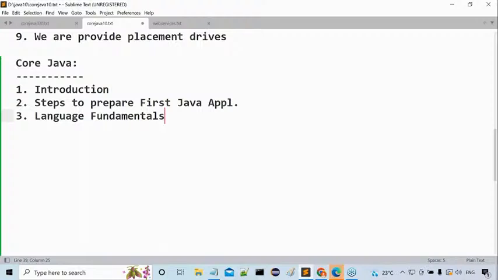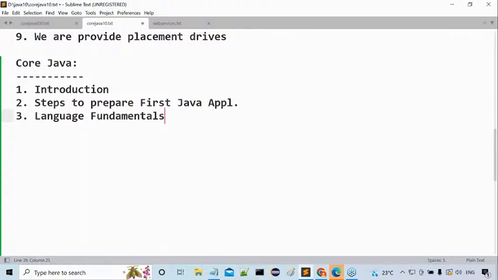After that, the 16th topic is annotations. Annotations are an alternative for XML documents in enterprise applications. Previously, we used to write XML documents to provide metadata, to provide description. But nowadays, in the newer technologies, annotations are used as an alternative for XML documents. This is a very, very important topic for future technologies. If you go for advanced Java, there I will use annotations.